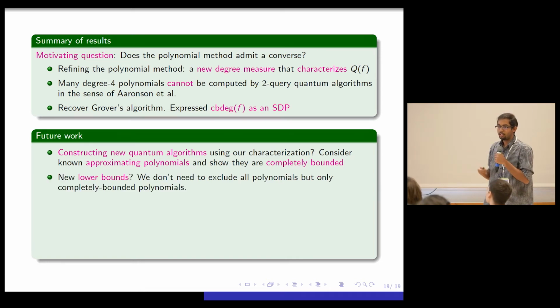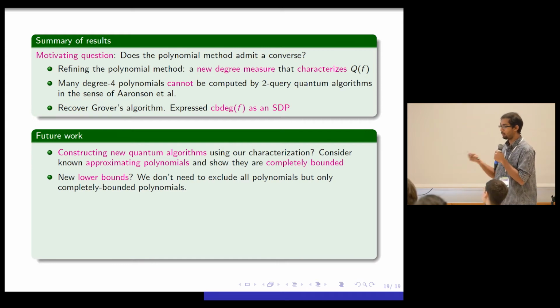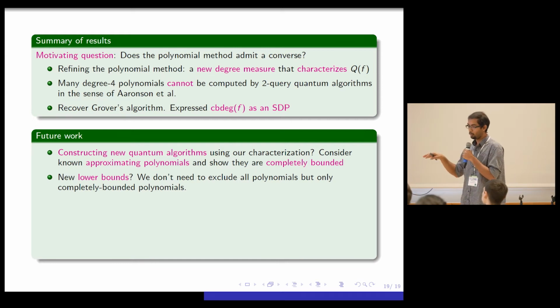And of course, another direction is to prove lower bounds. So to use the polynomial method, one thing you would have to prove is no polynomial can approximate the Boolean function, but now you just need to show no completely bounded polynomial approximates the Boolean function.